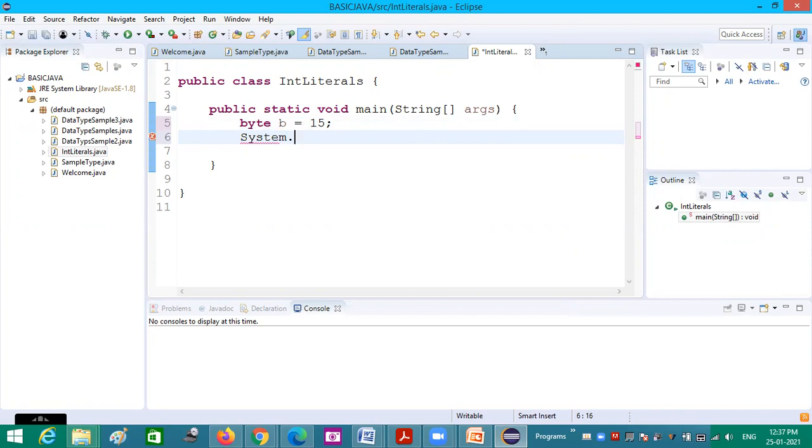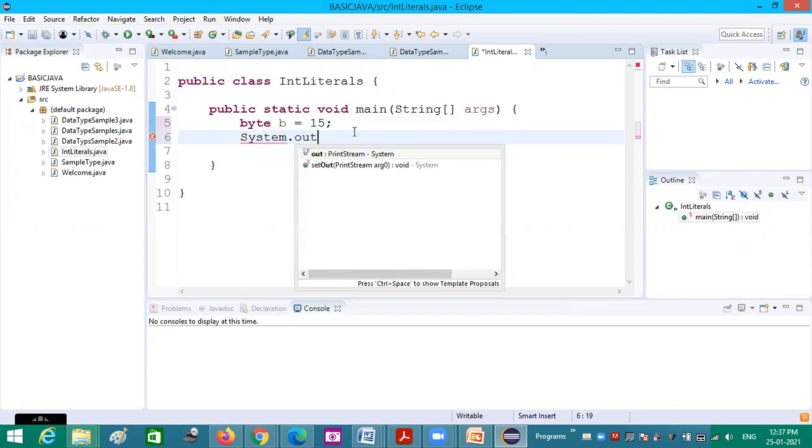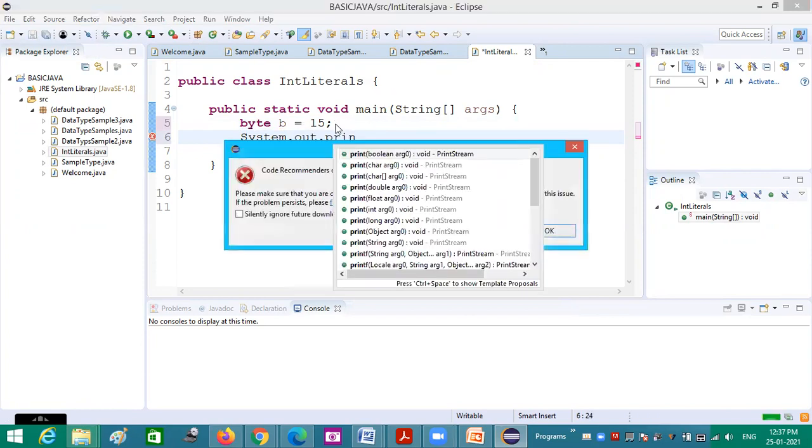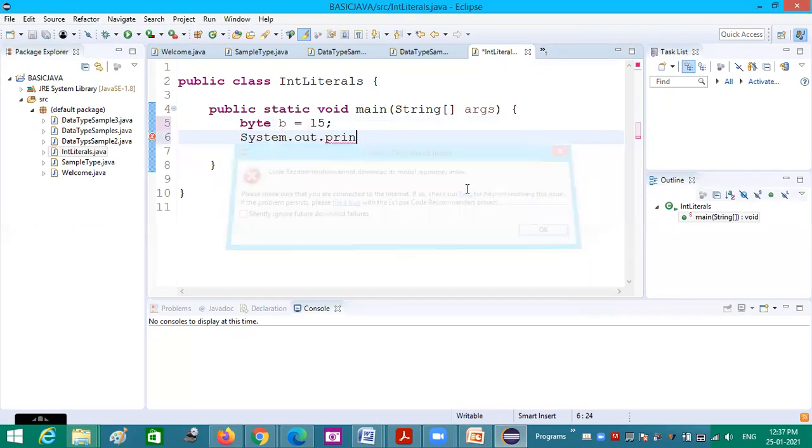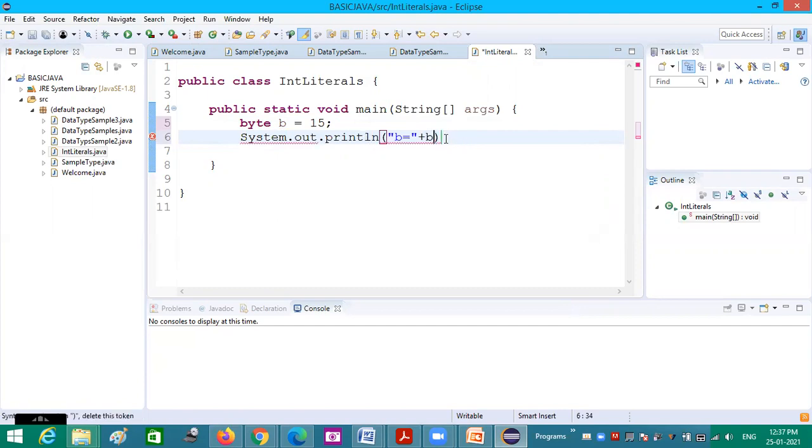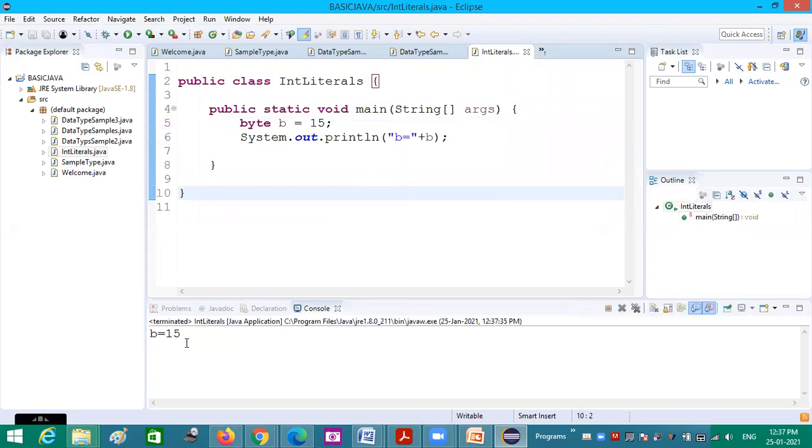So I'm trying to print b equal to plus b. So the assigned value of b is printed. So now simply I am running this. Yes, b equal to 15, that is printed.